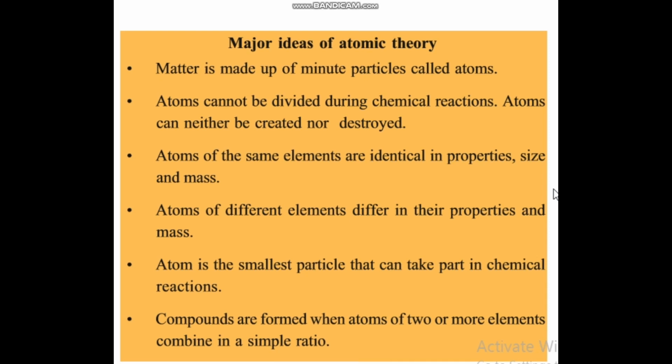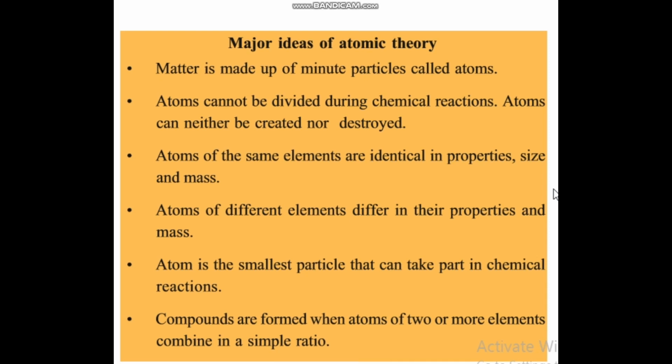The third and fourth postulates of Dalton's atomic theory we can discuss together. The third postulate is that atoms of the same element are identical in properties, size and mass. And the fourth postulate is that atoms of different elements differ in their properties and mass. Here we can take 2 atoms, that means atoms of 2 different elements, hydrogen and oxygen. Hydrogen and oxygen are atoms of different elements. Thus, they differ in their size, mass and properties. That tells the fourth postulate of Dalton's atomic theory.